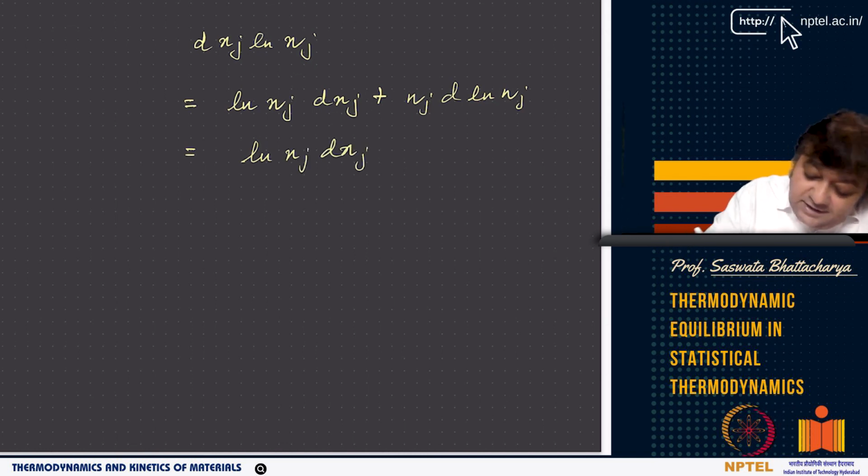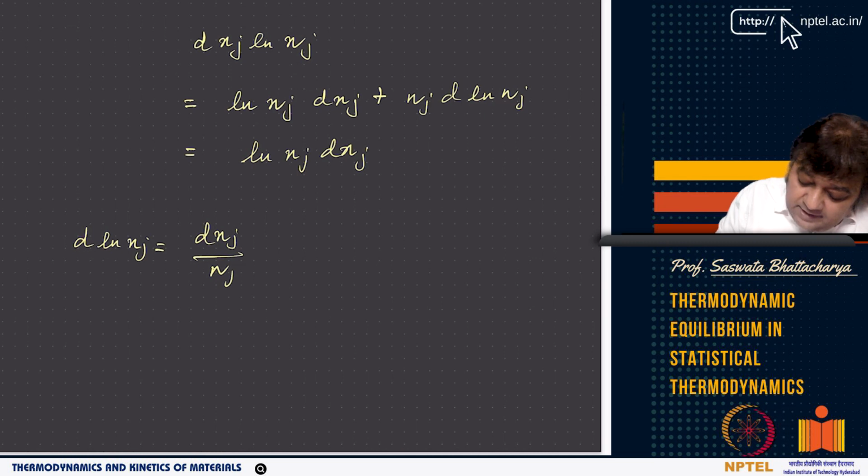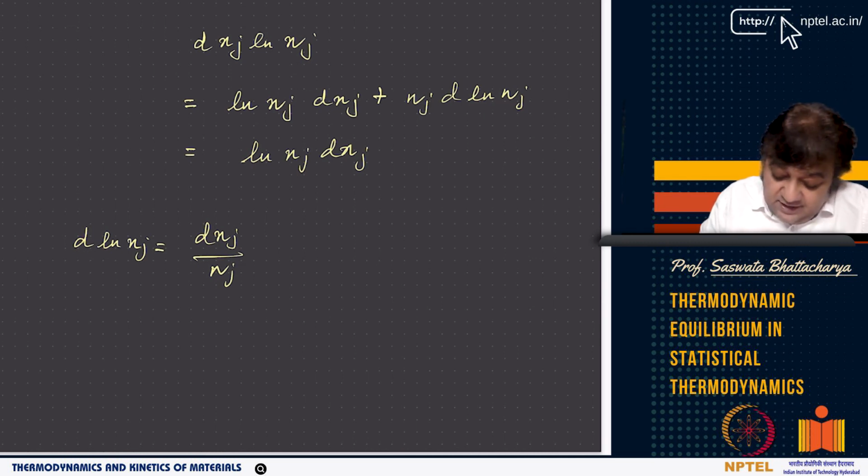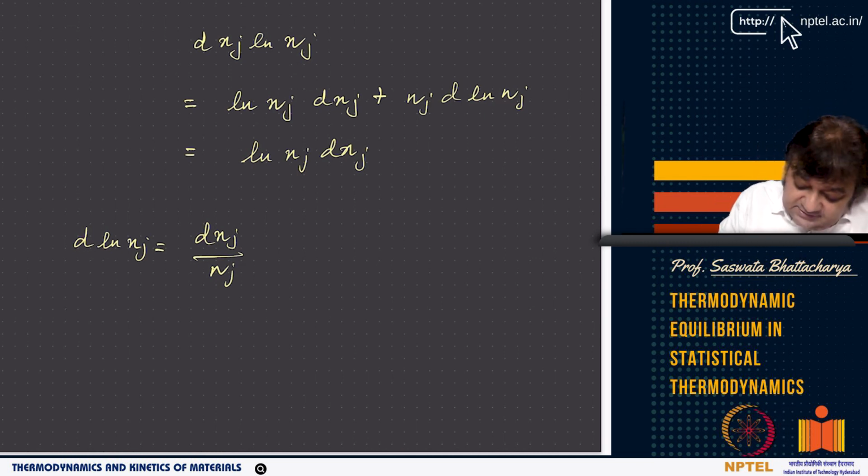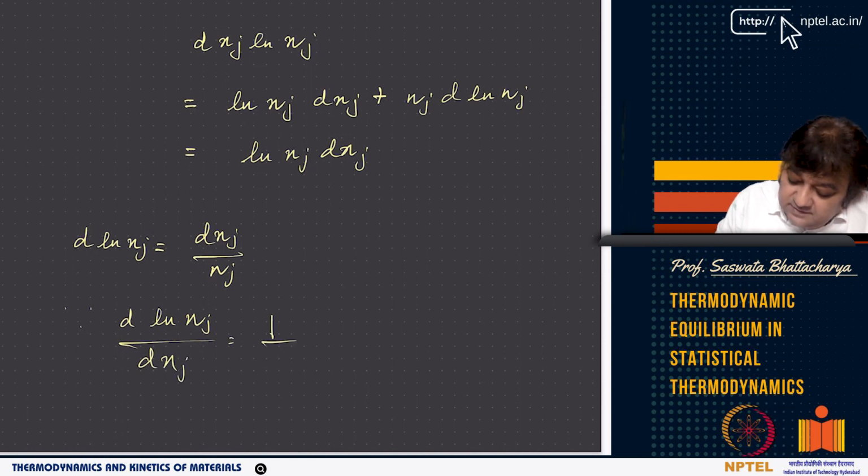Now remember, d ln nj is nothing but dnj by nj, because d ln nj by dnj equals 1 by nj.